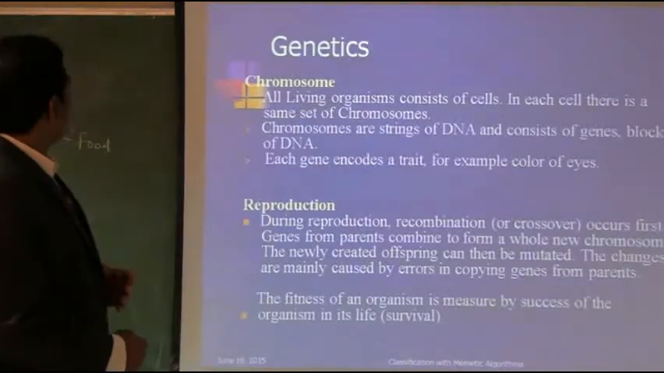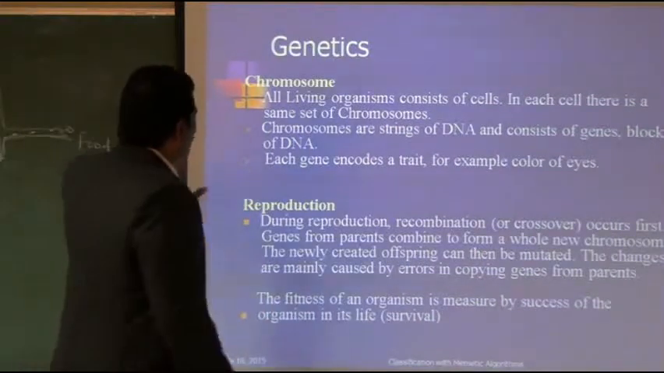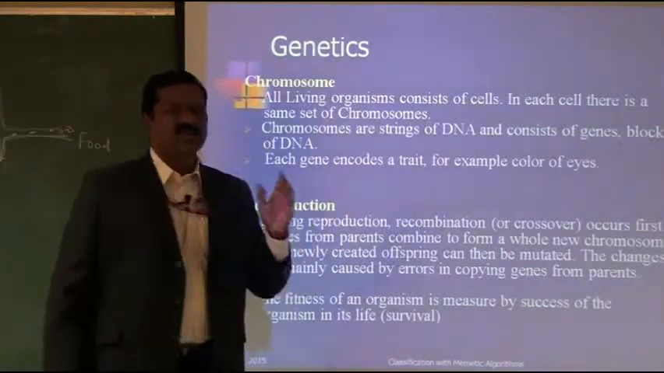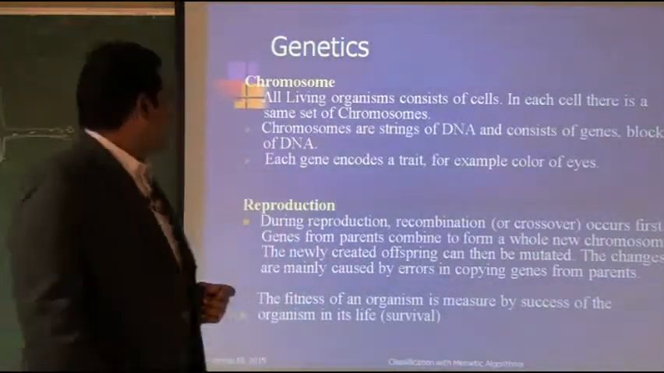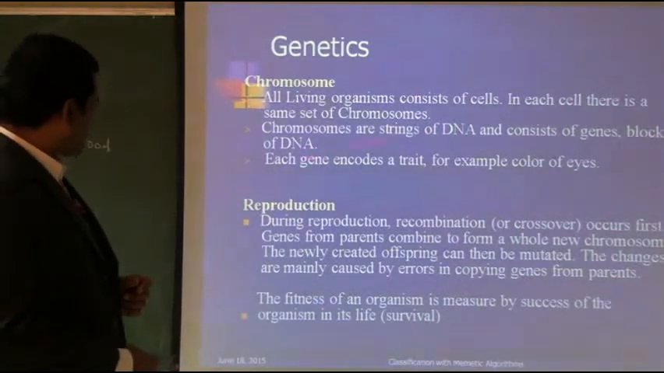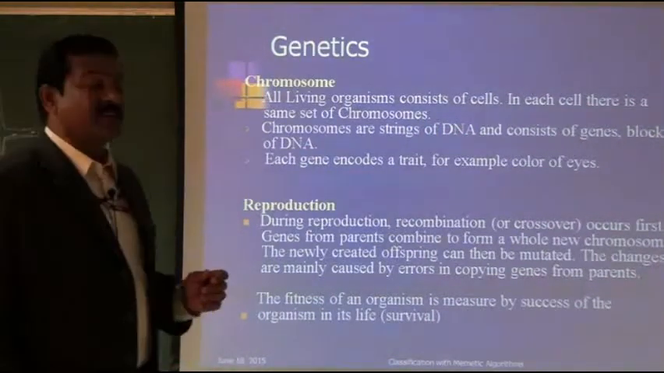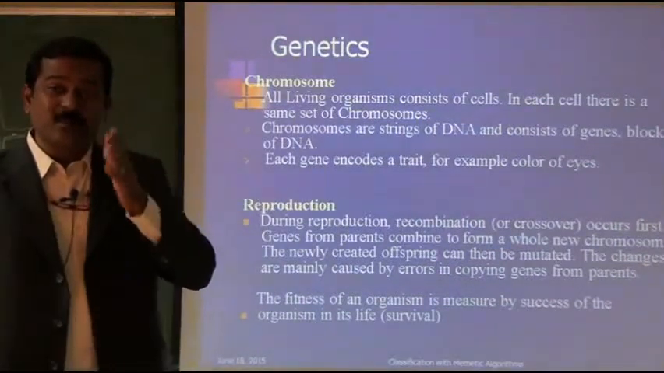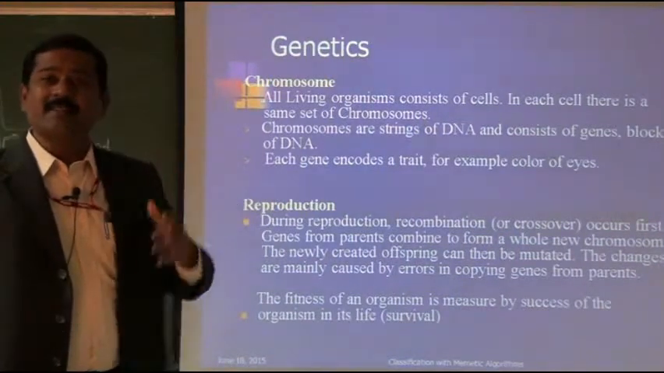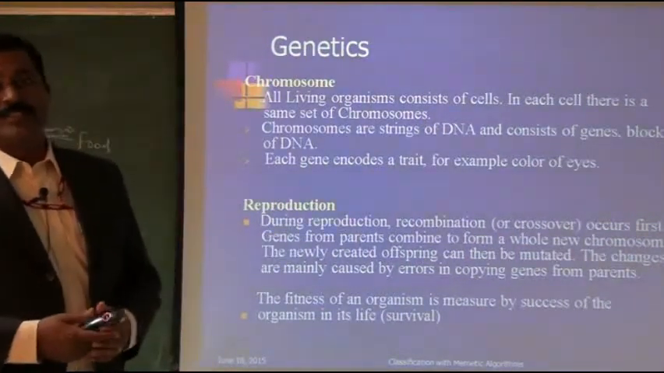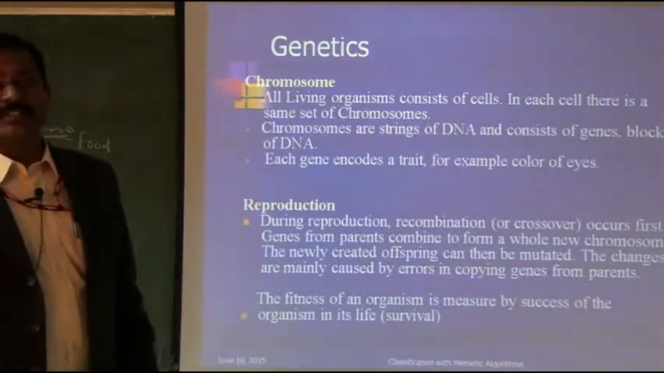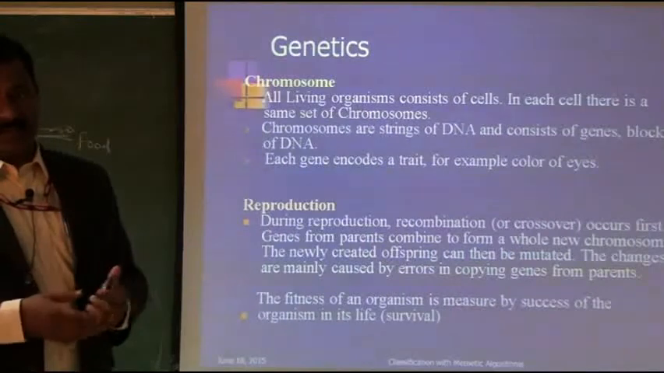That's the idea, right? So what are chromosomes? All living organisms consist of cells, and in each cell there is the same set of chromosomes. Chromosomes are strings of DNA and consist of genes, which are blocks of DNA. Each gene encodes a trait, such as the color of the eye. Suppose your eye color is blue, that is because of one gene. Hair color being grey is also because of one gene. Your skin color being dark is also because of one gene, because these genes hold the information.